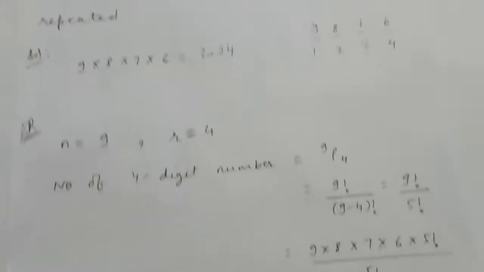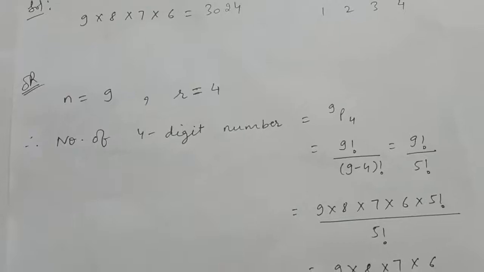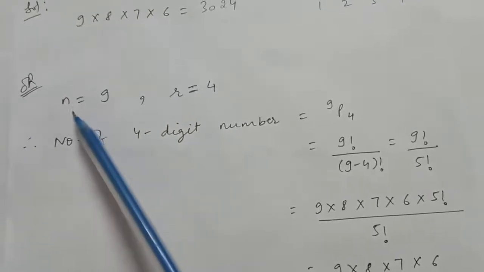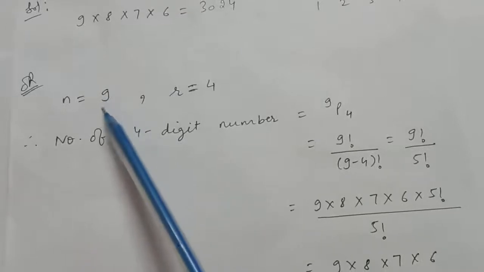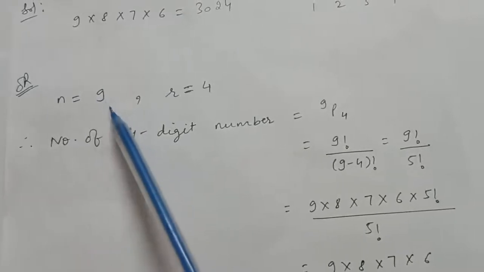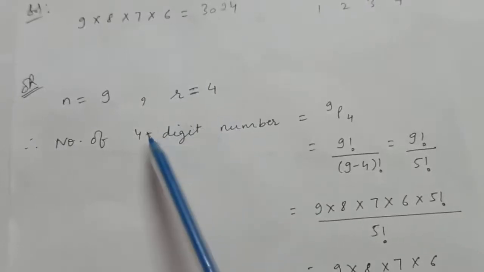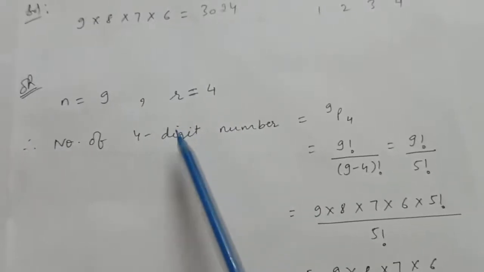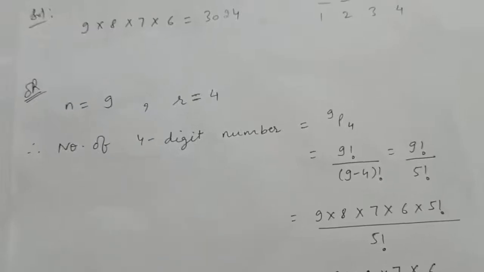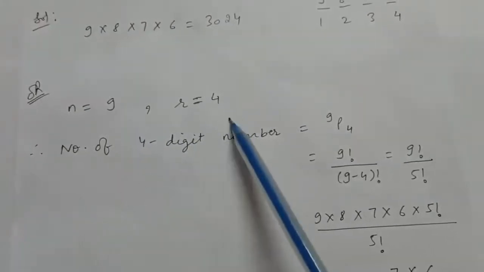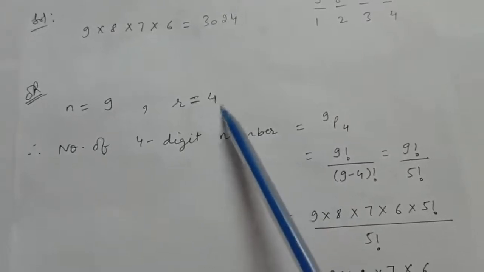Now if we apply the formula of permutation, we are given the digits 1 to 9. Therefore in total we have 9 options, so n is 9. At a time we will use only 4 digits, because we have to make a 4-digit number. Therefore r is 4.